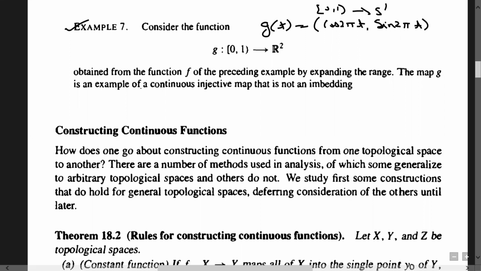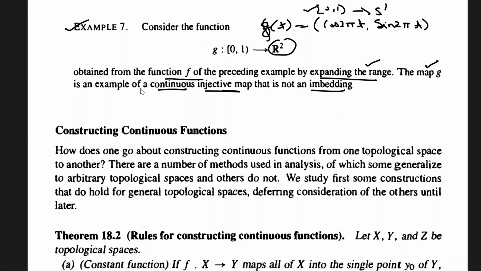Now, if we expand its range, instead of S1, if I choose R2 here, obviously R2 will contain S1. By expanding the range, we have constructed a new function g from [0, 1] to R2, where g of t is equal to (cos 2 pi t, sin 2 pi t). The claim is that this map g is an example of a continuous injective map, but not an embedding. This map is continuous and injective, but not an embedding.